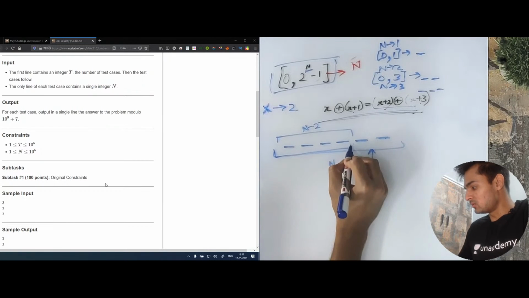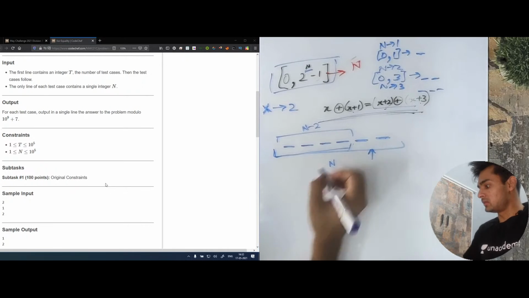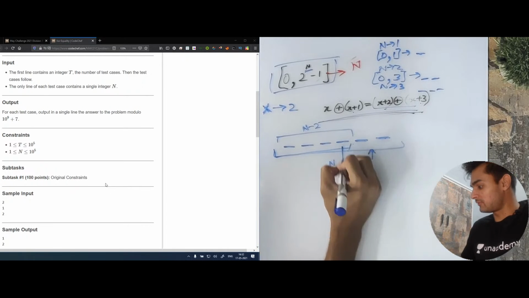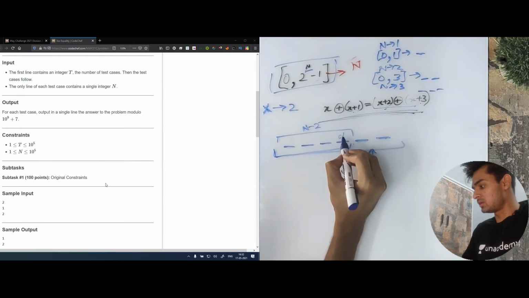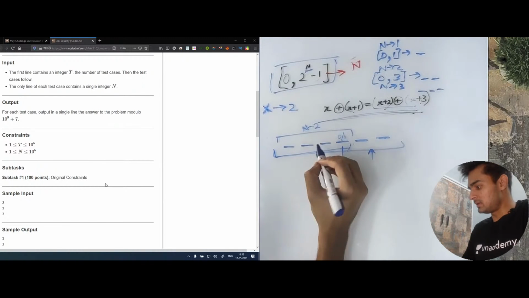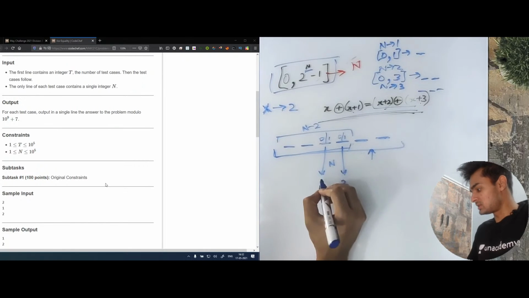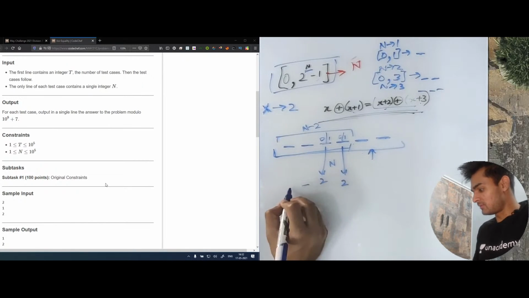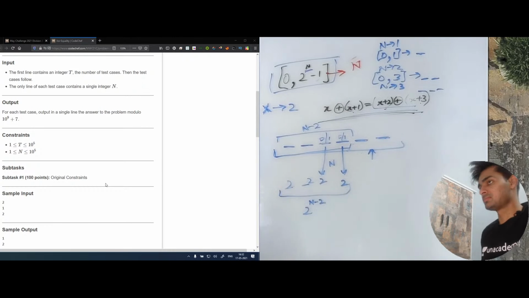These bits are going to remain the same even after changing the values. For every bit we have two options: it can be either 0 or 1. Similarly for this bit as well, and so on. Therefore, this will become 2 to the power n minus 2.